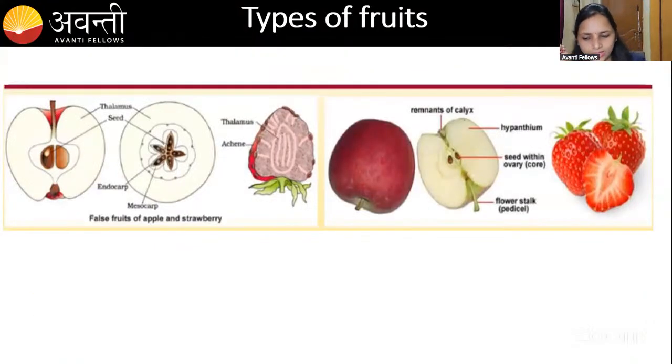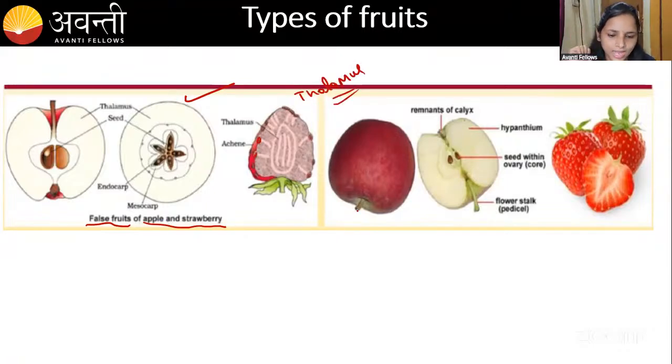Then coming to the types of fruits, we studied the false fruit and the true fruit. Here you can see that this is a false fruit. The strawberry is also formed from the thalamus, not from the ovary. The false fruits are apple and strawberry. You can see that achenes are present in the strawberry. The strawberry flesh is made up from the thalamus, where the other parts are located. That is the thalamus.